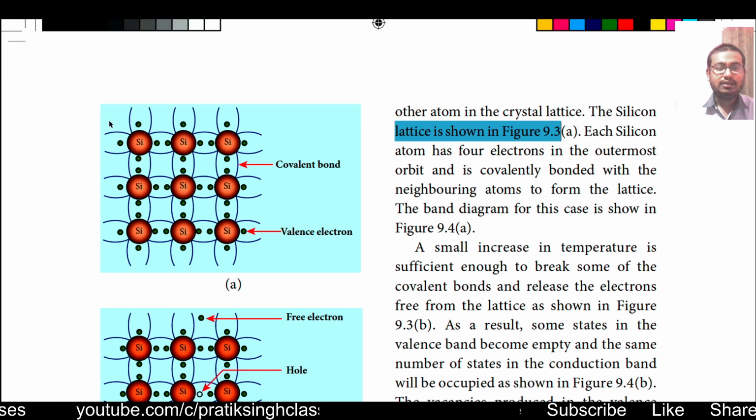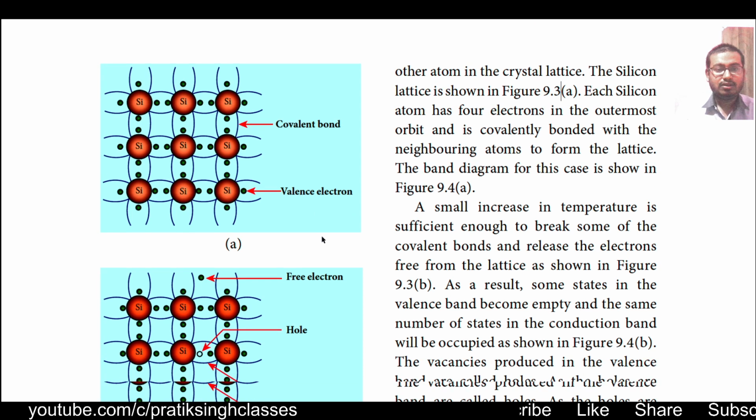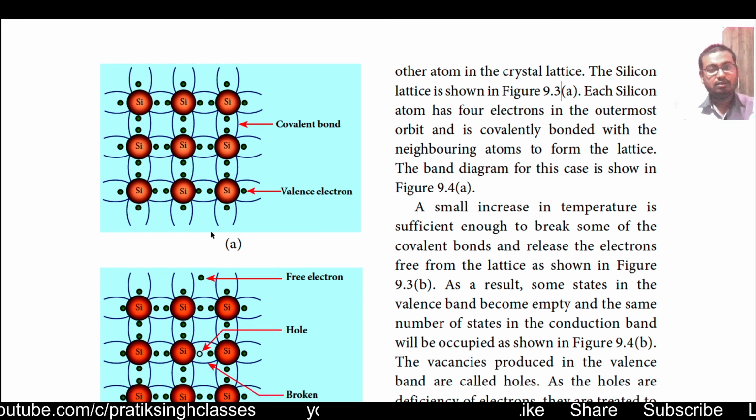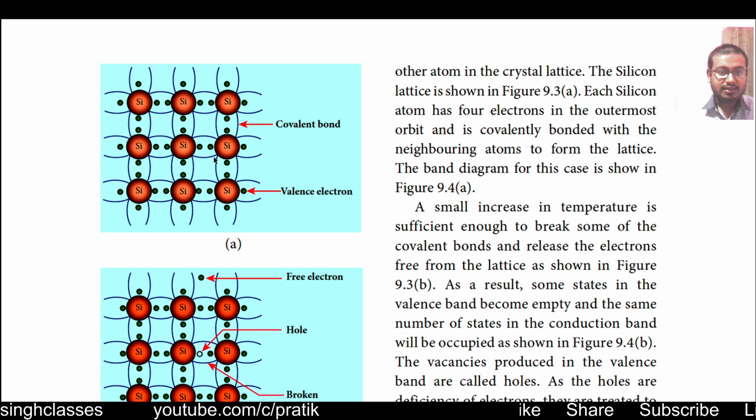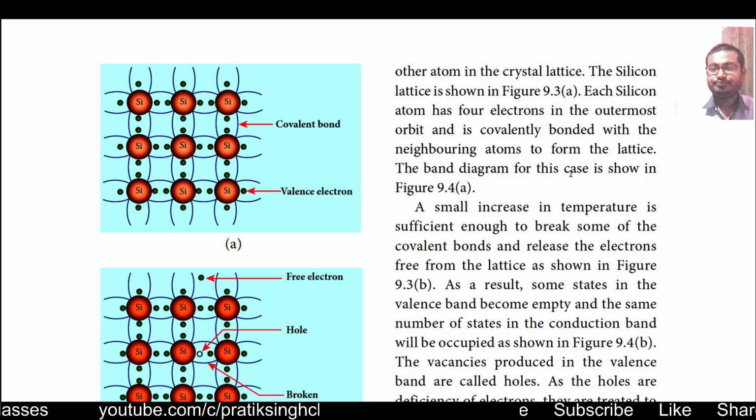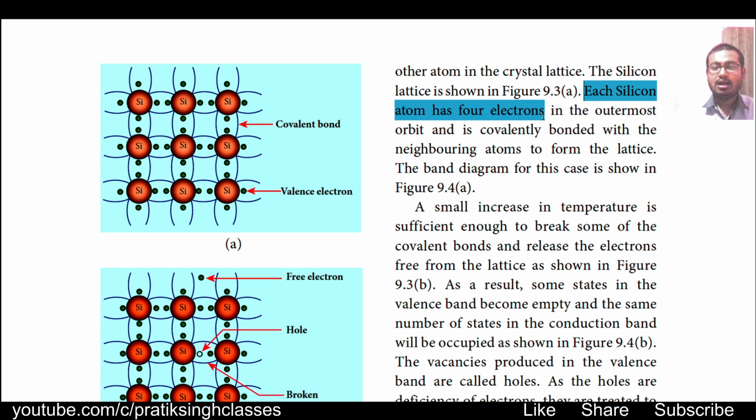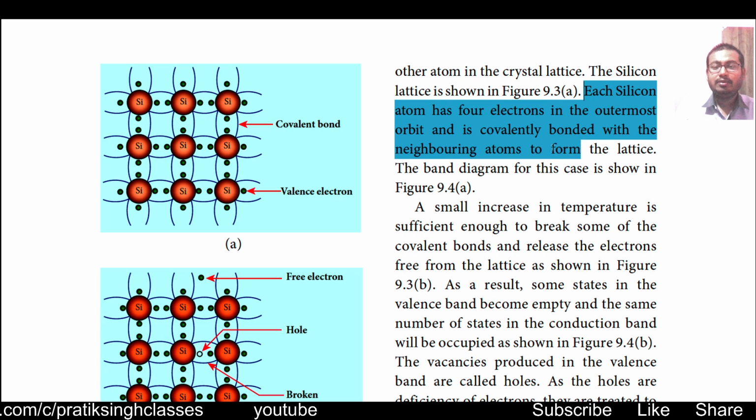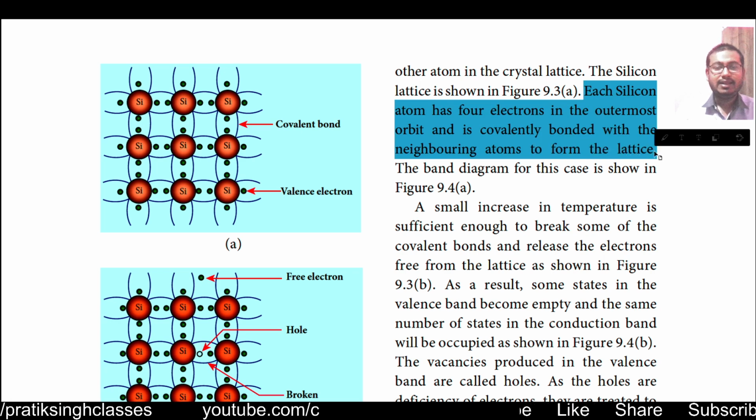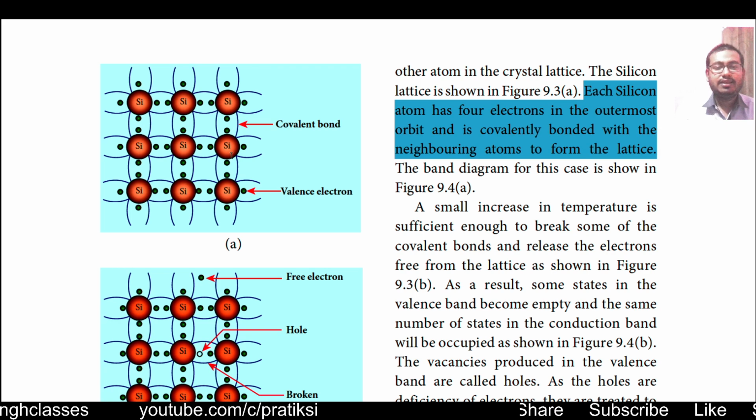In this figure we have a silicon lattice, as you can see, and how the silicon atoms are arranged like carbon, making 4 bonds to nearby silicon atoms. Each silicon atom has 4 electrons in the outermost orbit and is covalently bonded with the neighboring atoms to form the lattice, as given here. Like the carbon atom, silicon makes covalent bonds with the other 4 silicon atoms.